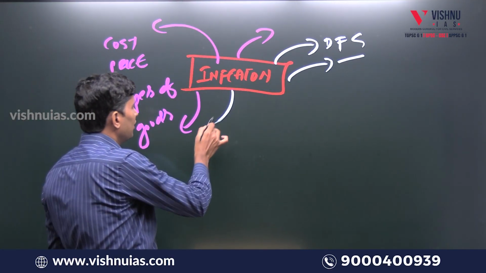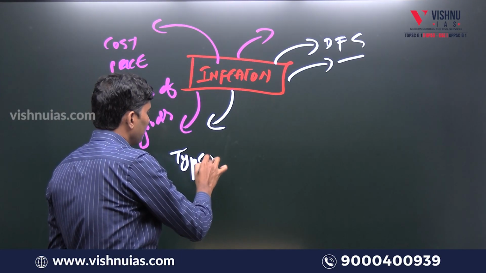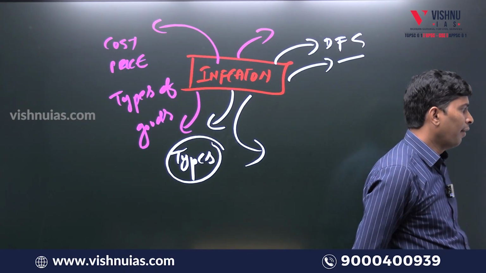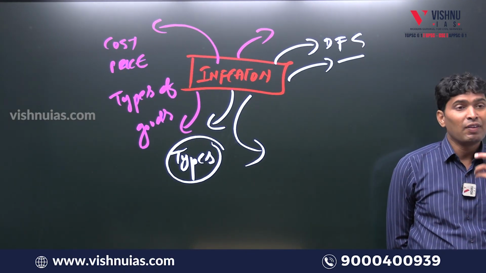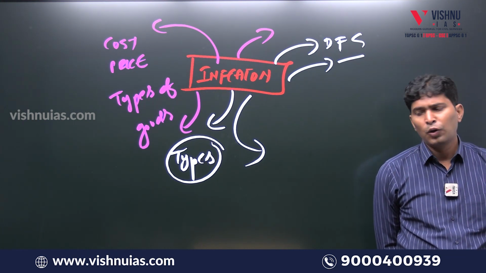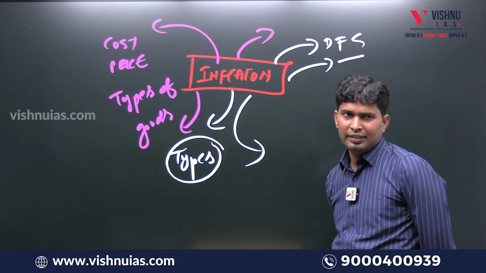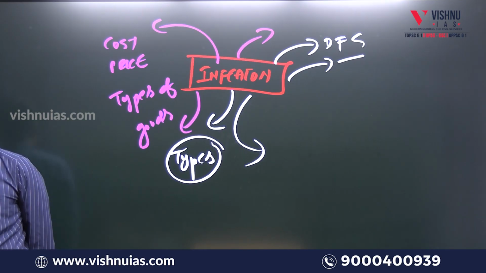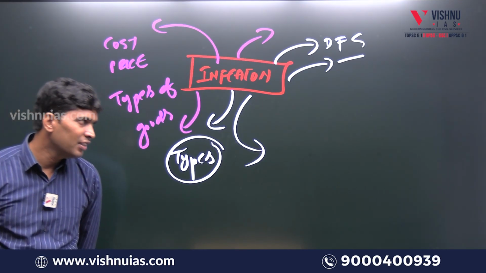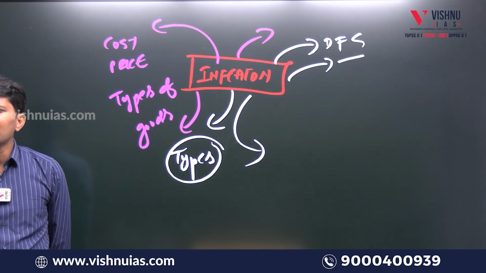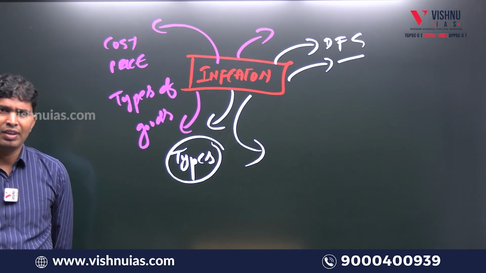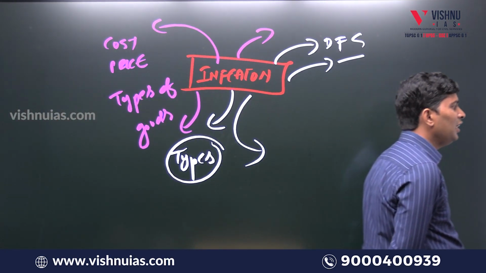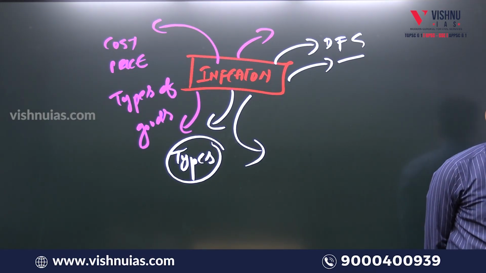And types of inflation based on causes, types of inflation based on inflation growth rate, types of inflation based on inflation targeting. Here we are going to cover core inflation, food inflation, headline inflation, creeping inflation, running inflation, galloping inflation, hyperinflation. So inflation, deflation, reflation, stagflation. We'll come across various meanings of the word inflation. No need to learn by heart in this chapter. You just need to correctly understand the meaning of the word. That is the essence of the chapter.